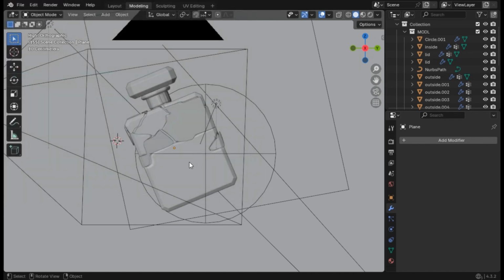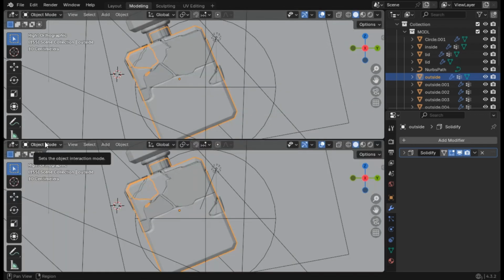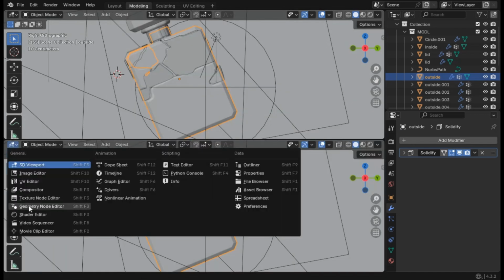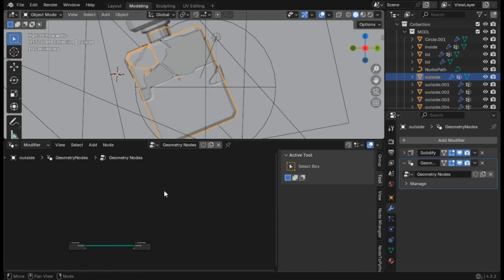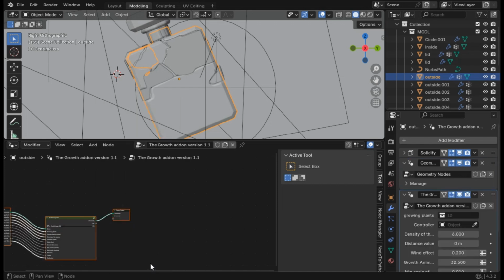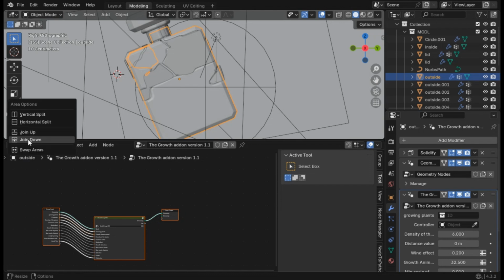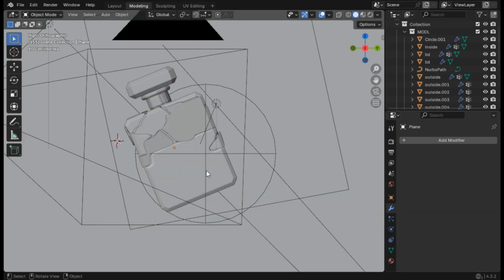So yeah, now we will select the object we want to make the animation on, and then just go to the geometry node editor, press new, and then Shift A, then click on the add-on you want to have. Now here it is. And now you can just close it or move it down, because you will not be needing it.